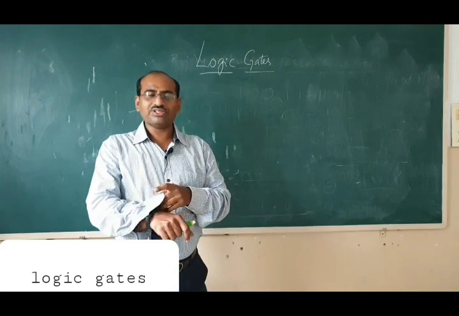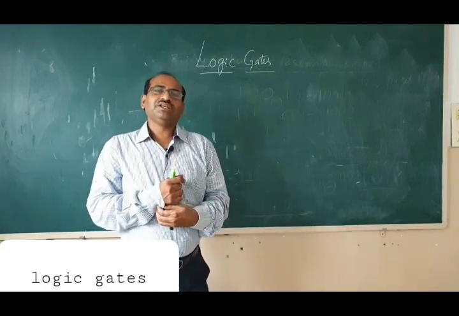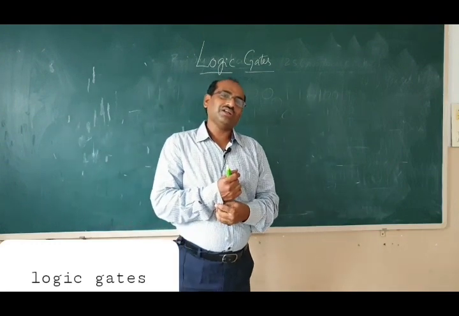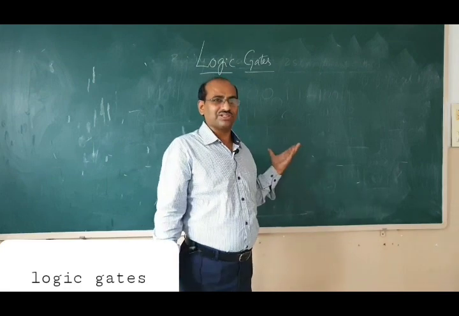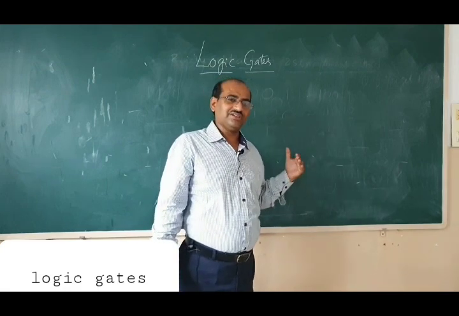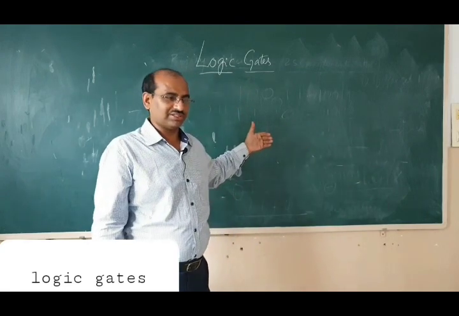So the universal logics are nothing but the logics which are used to perform all other logics. Now NAND and NOR we generally call universal logic. That means with NAND logic we can perform all other logics. With NOR logic we can perform all other logics.